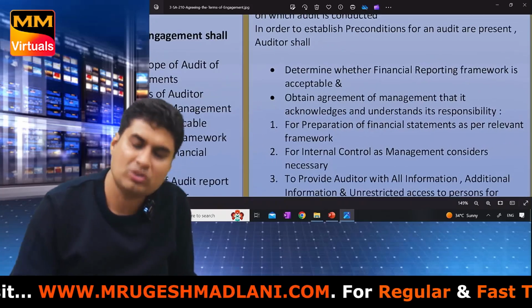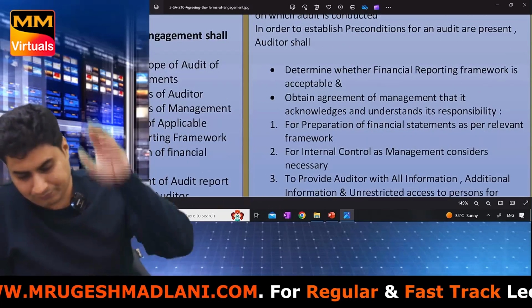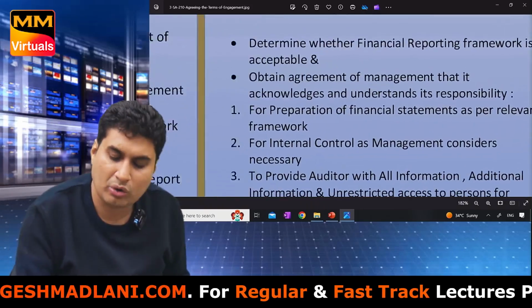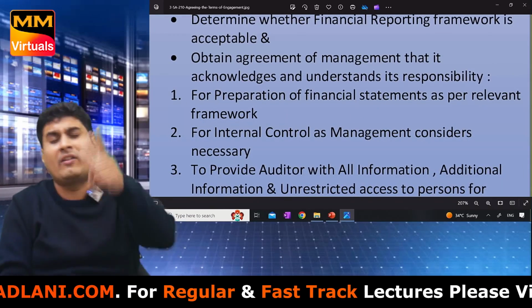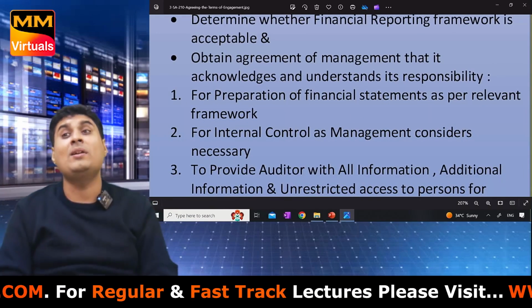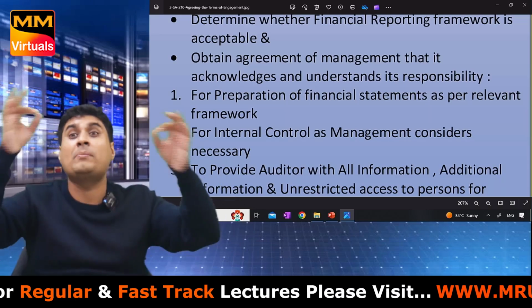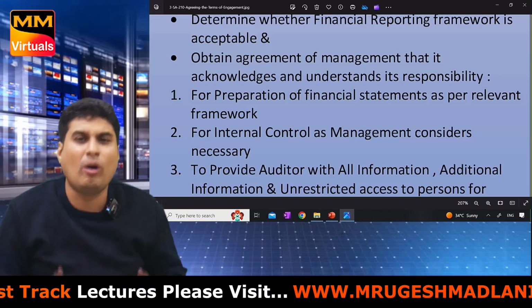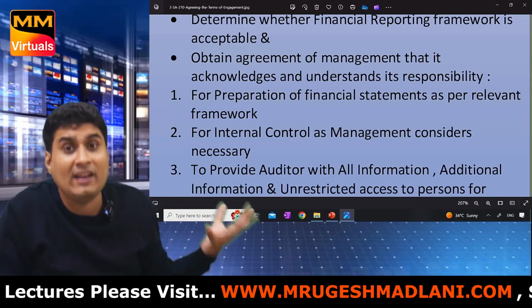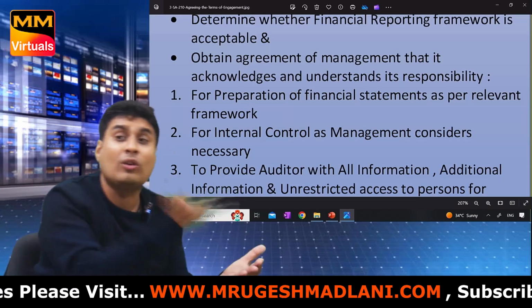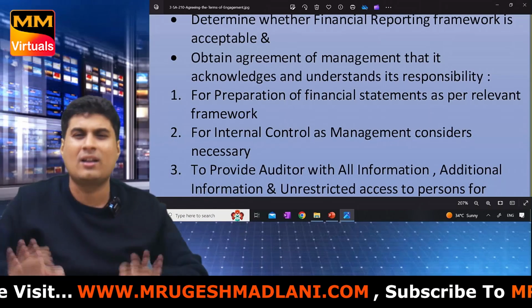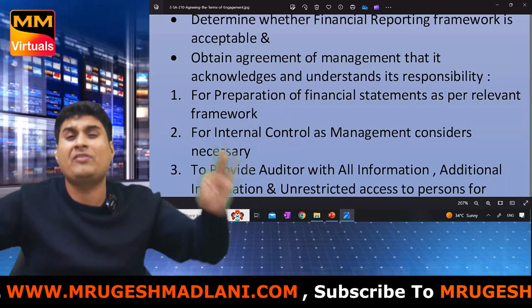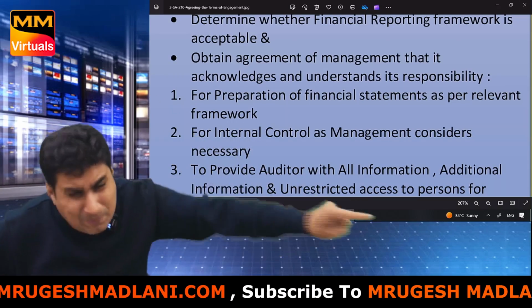Number one, in order to see preconditions, what will the auditor check? Two points. Number one, determine whether the FRF is acceptable. You are preparing financial statements, but as per Schedule 3, we want. Example, at your home, mom says, I will cook non-veg. You say, we are eating veg. You have to cook veg only, then I will eat. Understood? Same here. The auditor will see whether the FRF is acceptable. Will you prepare as per Schedule 3?